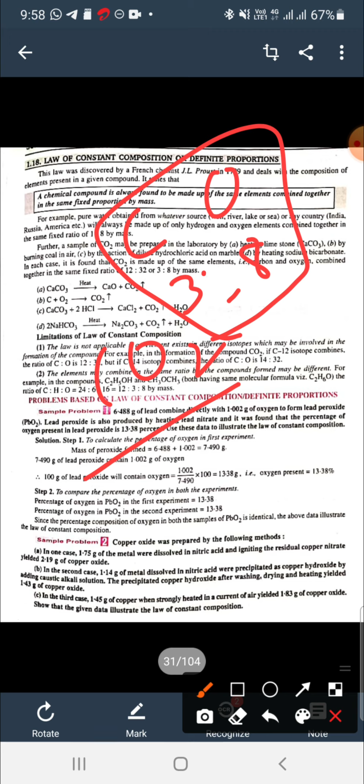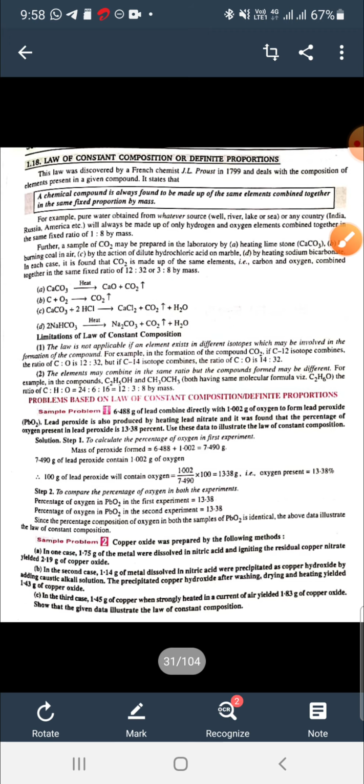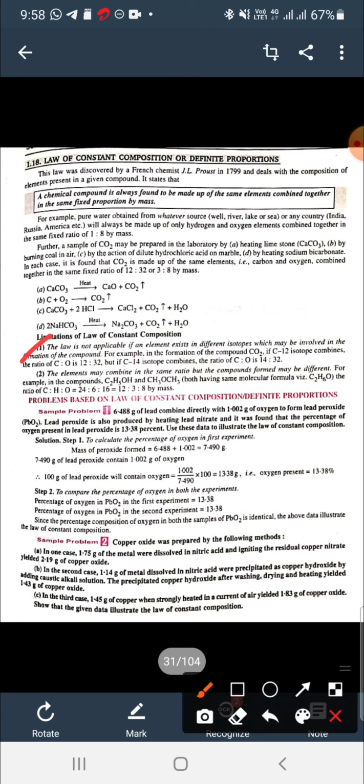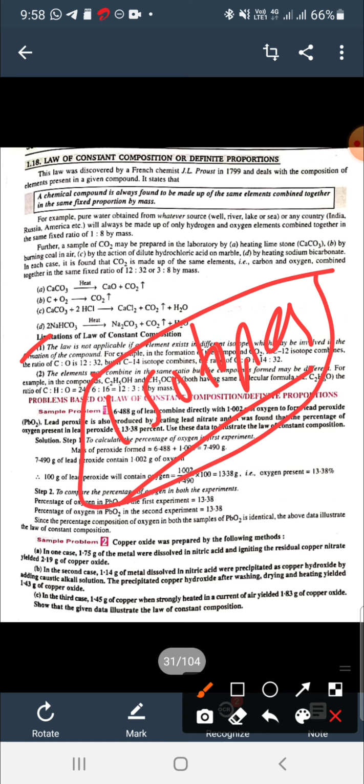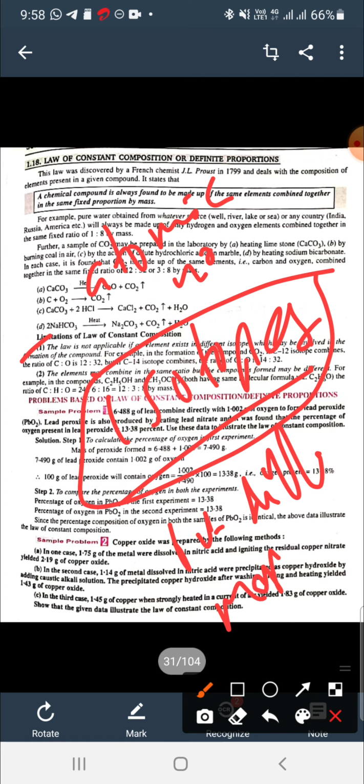Now there are two limitations of this law. The first limitation is that this law is not applicable to isotopes. Now what are isotopes? Isotopes are those substances which have the same atomic number but different mass number.